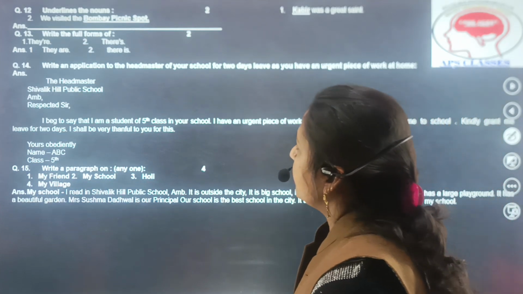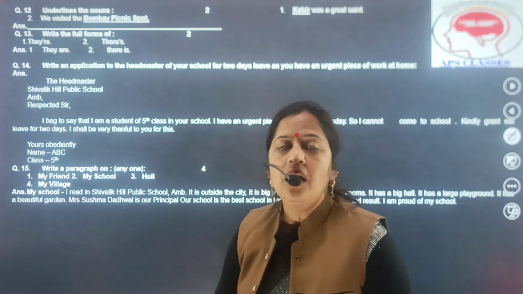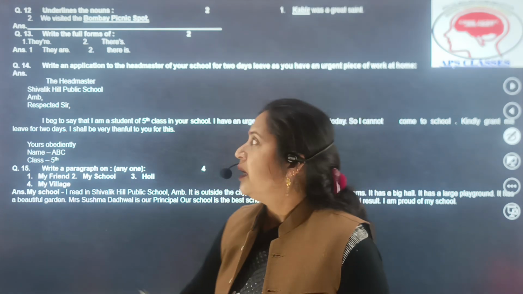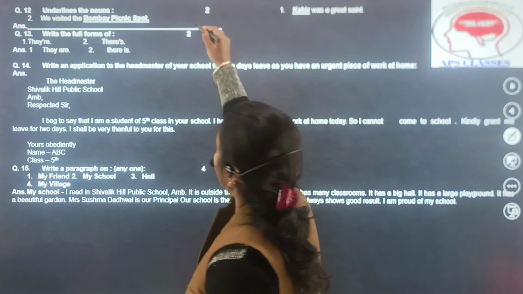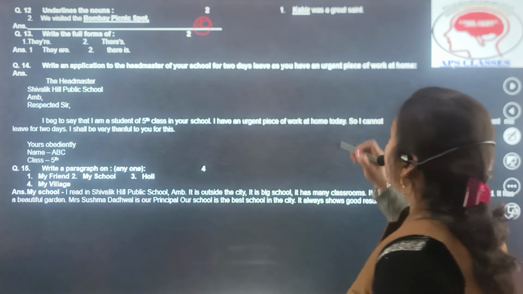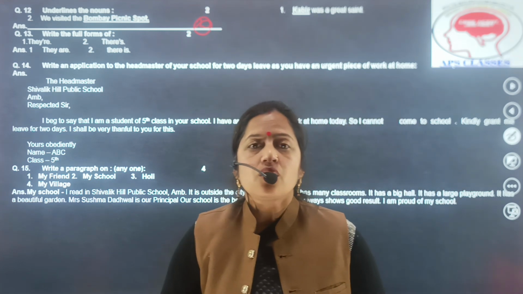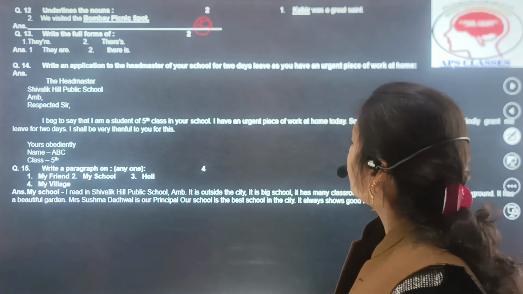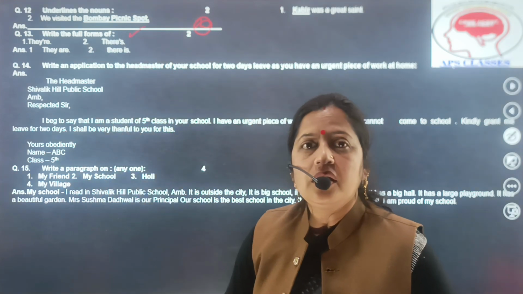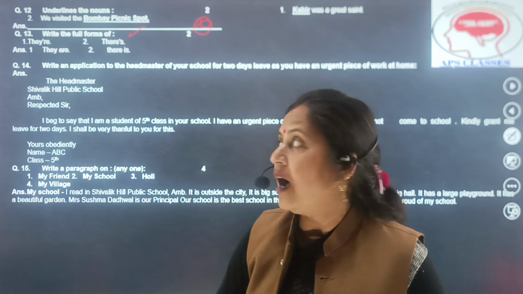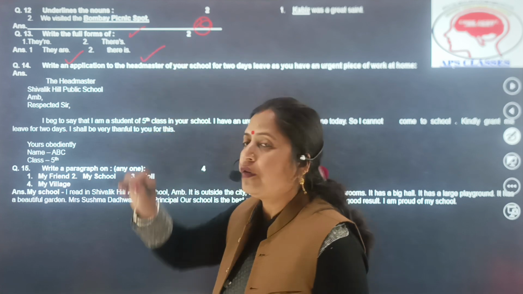Next question is underline the nouns। We visited the dash, so we visited the Bombay picnic spot। So here Bombay picnic spot is the noun। This question is of 2 marks। Second is dash was a great saint। Kabir was a great saint। So here Kabir is the name, so here Kabir is the noun। Next is write the full forms of they are। They are, the full form of they are, and the full form of theirs, there is।